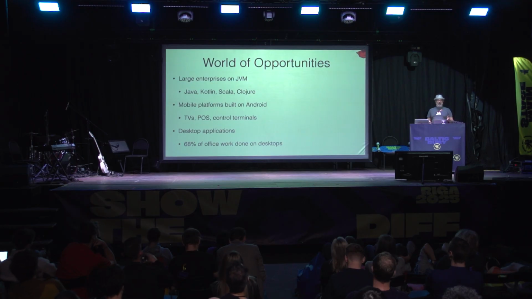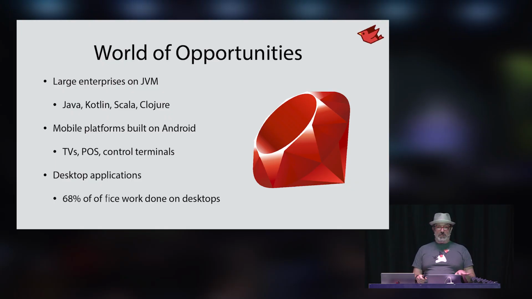Desktop applications as well. A number of companies out there use JRuby to build desktop consoles, desktop terminals, control systems for applications. All done in Ruby and all just using the JVM and the GUI components that are available. So lots of opportunities that you can bring Ruby to these different domains and build bigger and better applications that go much beyond what Rails and web applications typically do.